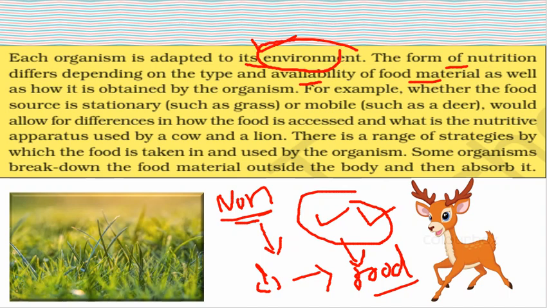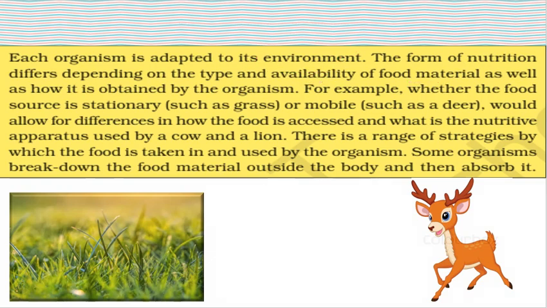Clear? Now here the example is where the food source is stationary, such as grass, which is used by the cow.